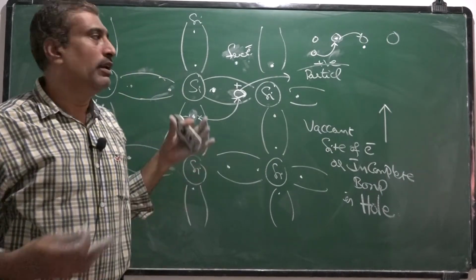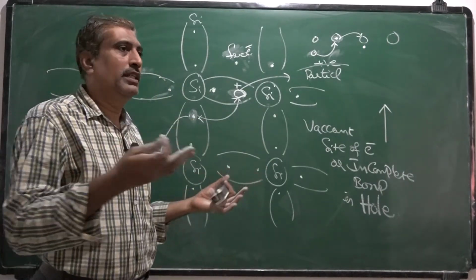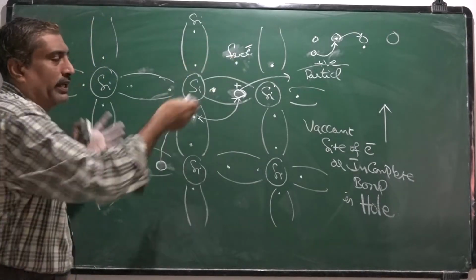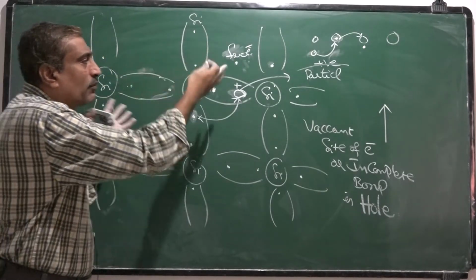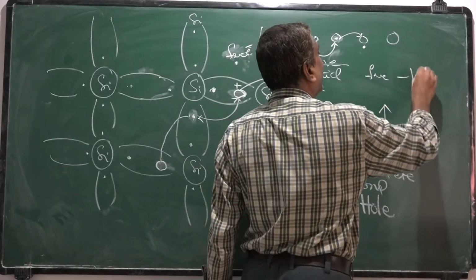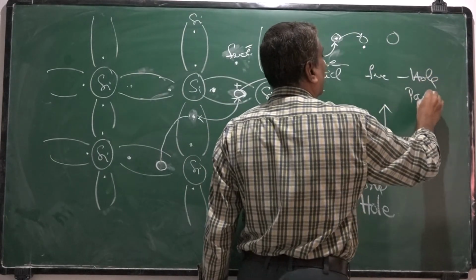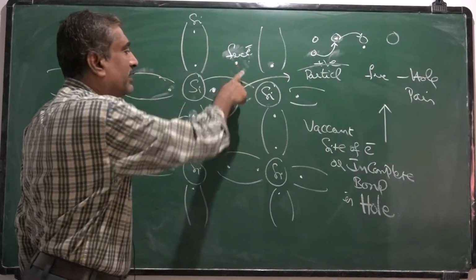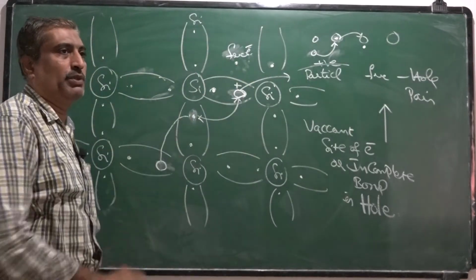Now what happens if the temperature increases? More covalent bonds break, which means more free electron-hole pairs are generated. Whenever a free electron is generated, a hole is also created in that position.